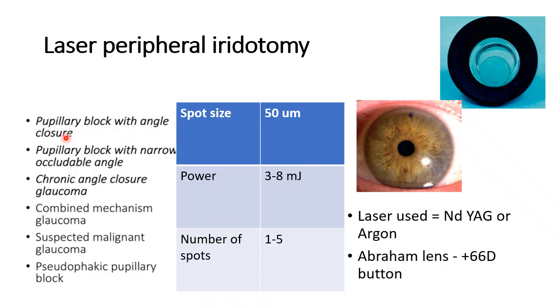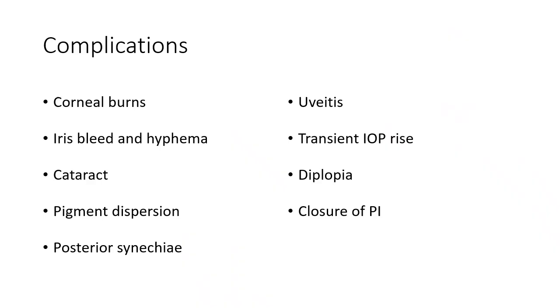Pupillary block with angle closure, and pupillary block with narrow angles such as a PACS, that is an indication also. Chronic angle closure glaucoma, combined mechanism, suspected malignant glaucoma, pseudophakic pupillary block. These are examples where a laser PI is indicated.